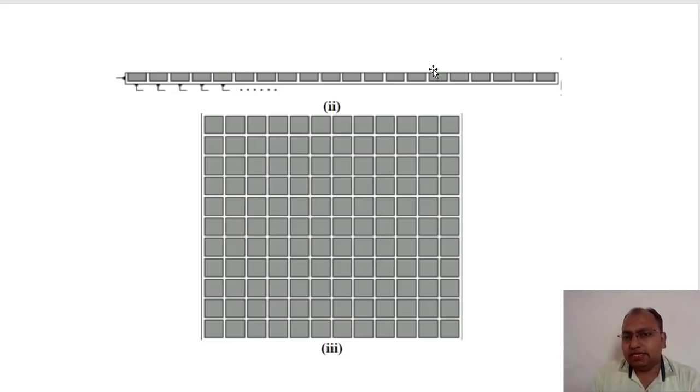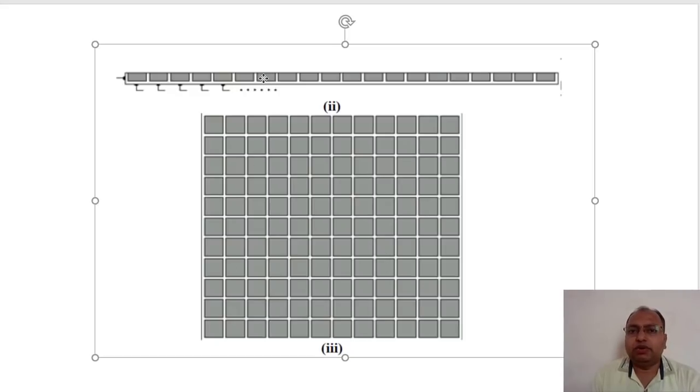So this is nothing but a line sensor, and this one is the array of sensors. It may be of the order of, let us say, 4 by 4, 8 by 8, 16 by 16, right? Or it may have some kind of resolution, let us say 3000 by 4000. So 3000 rows and 4000 columns.